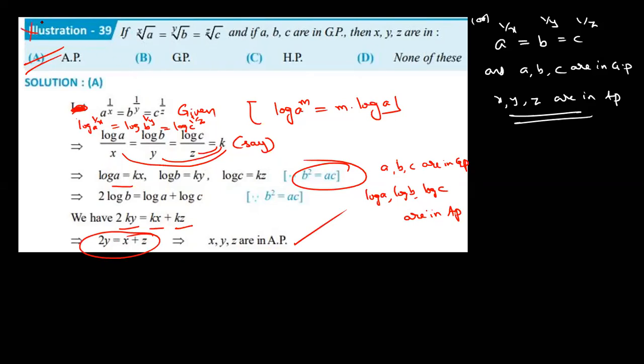So that's why this is the triple star question. Shall I proceed?